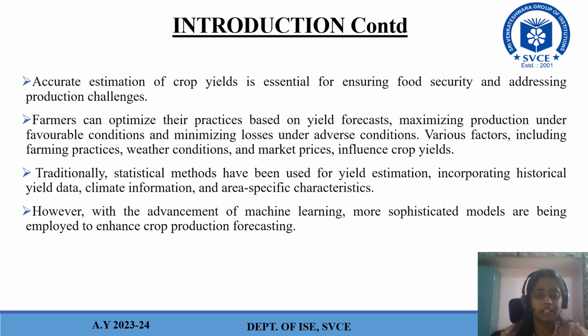Traditionally, statistical methods have been used for yield estimation, incorporating historical yield data, climate information, and area-specific characteristics. However, with the advancement of machine learning, more sophisticated models are being employed to enhance crop production forecast.